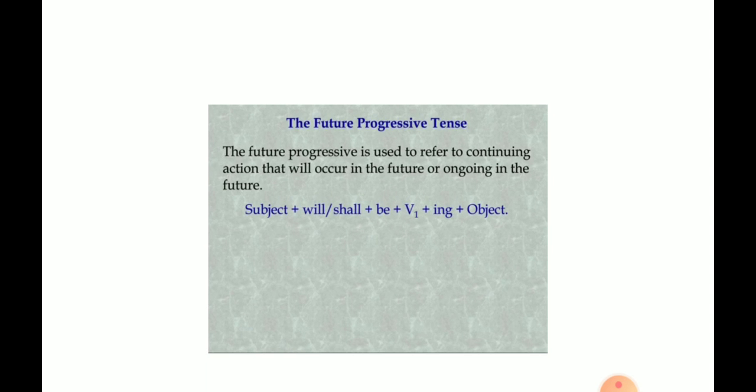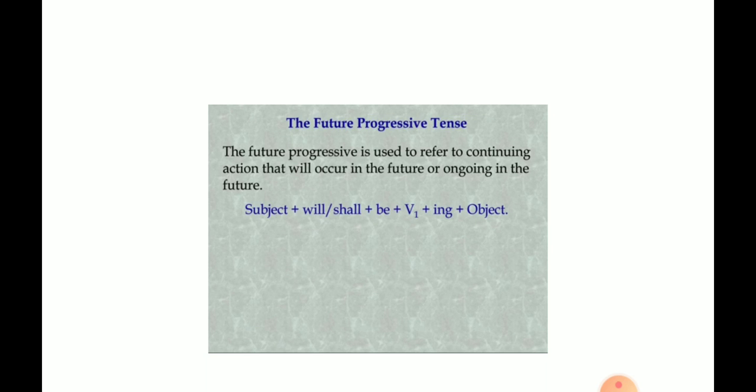Let's move to the next one, that is future progressive tense or future continuous tense. This tense is used to indicate an action that will occur in the normal course, or to indicate an action that will be in progress at a given point of time in the future. So, she will be cooking the food tomorrow. As an example, at this time tomorrow we shall be attending the party. So, something which is going to happen just after some time, or we can say what we will be doing exactly at a point of time in the future. Both the things could be described using future continuous tense.